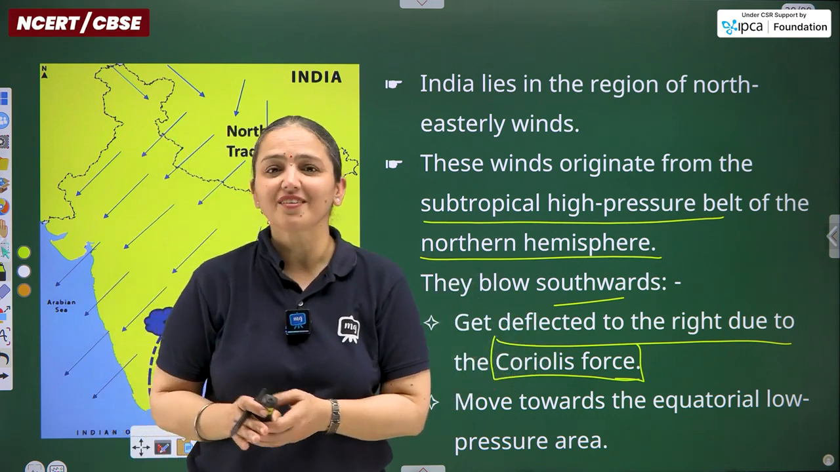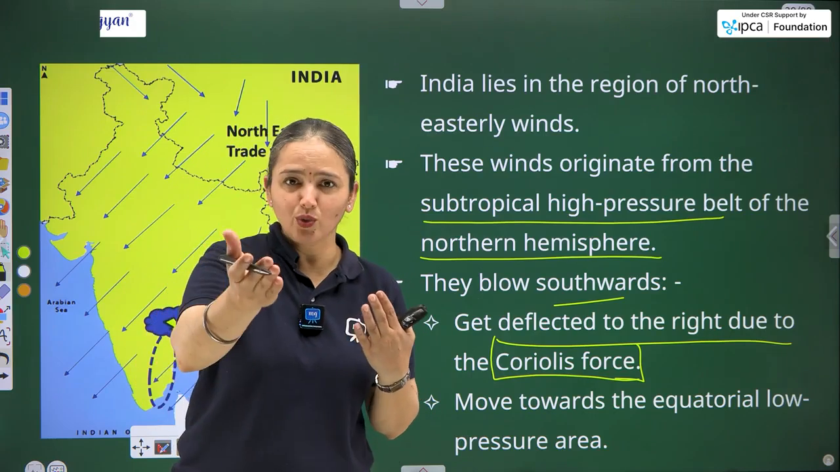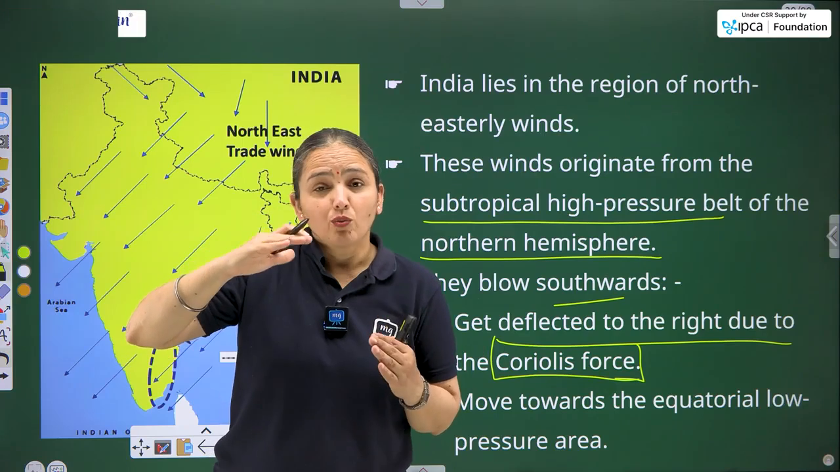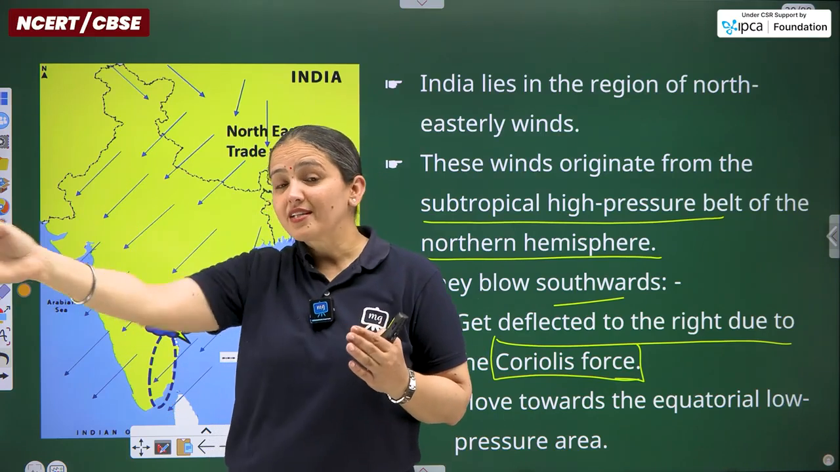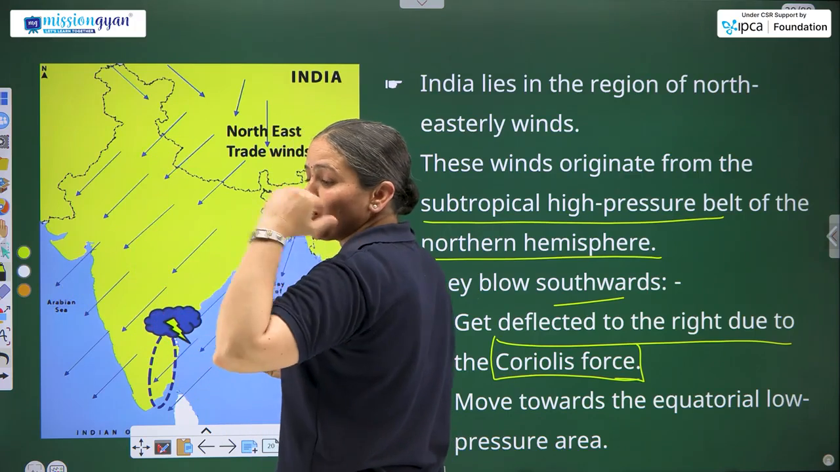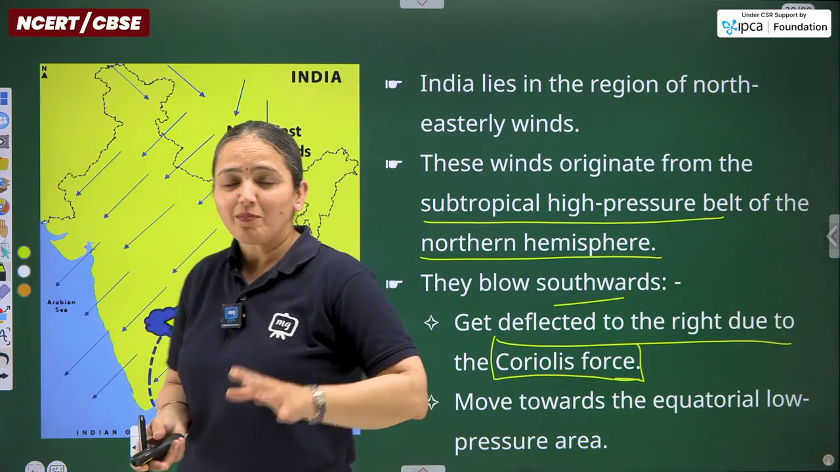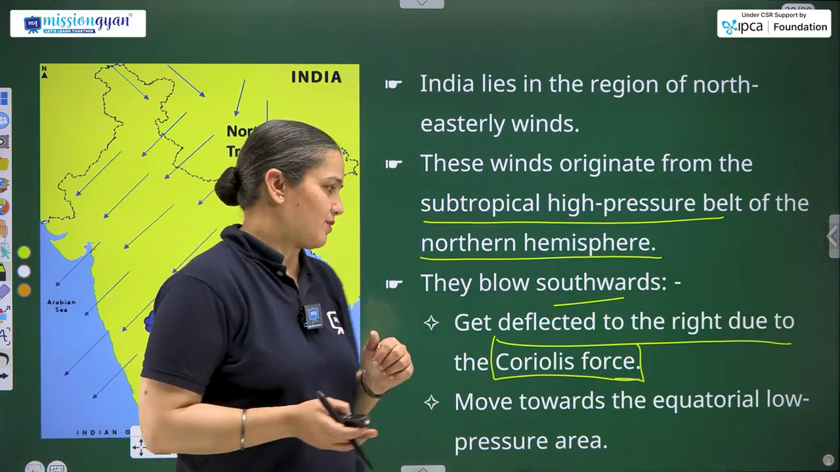Yes, you are getting it right. I am facing you from the northern hemisphere right now, so consider this as the northern part. In the northern hemisphere, whatever moving objects are there, they automatically get deflected towards the right side, and in the southern hemisphere, from my back part, they automatically get deflected towards the left side. Got that point? So this is the Coriolis force, also known as Ferrel's law.